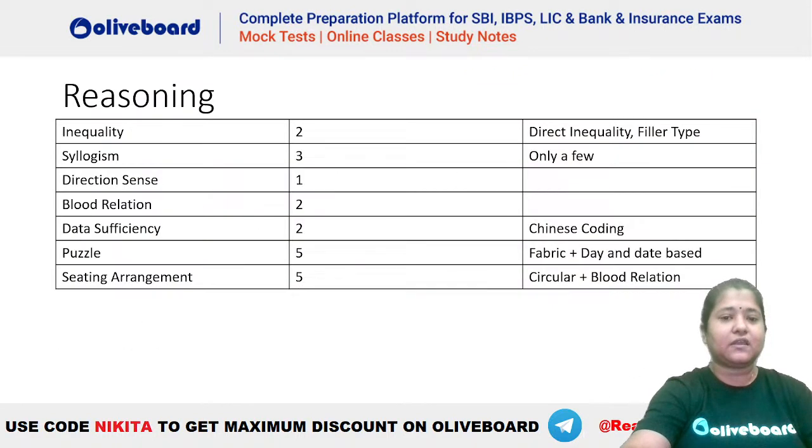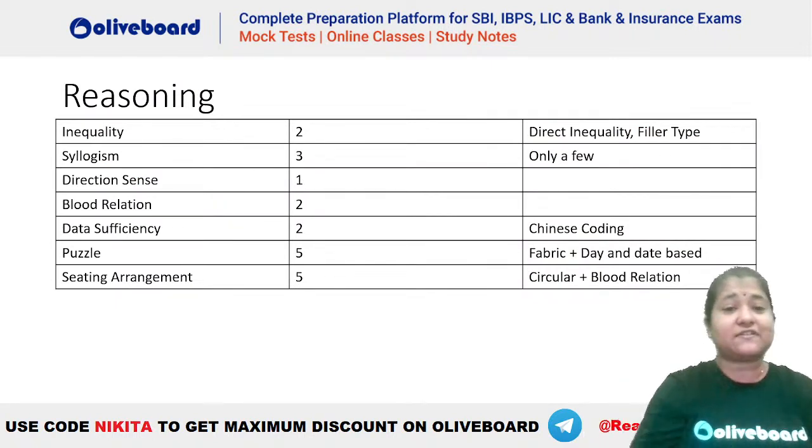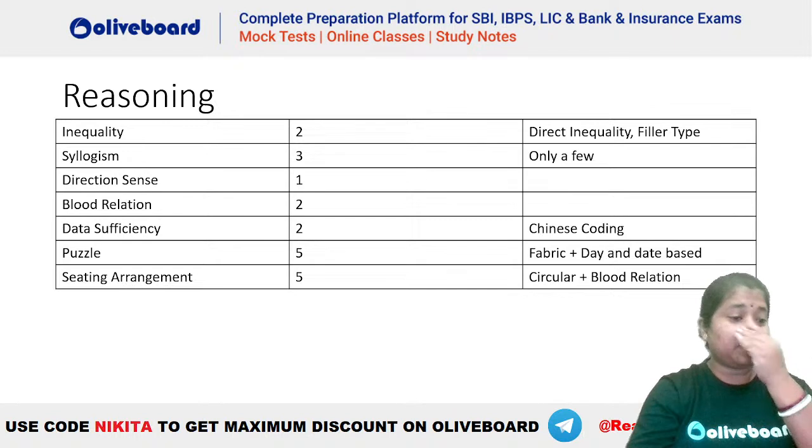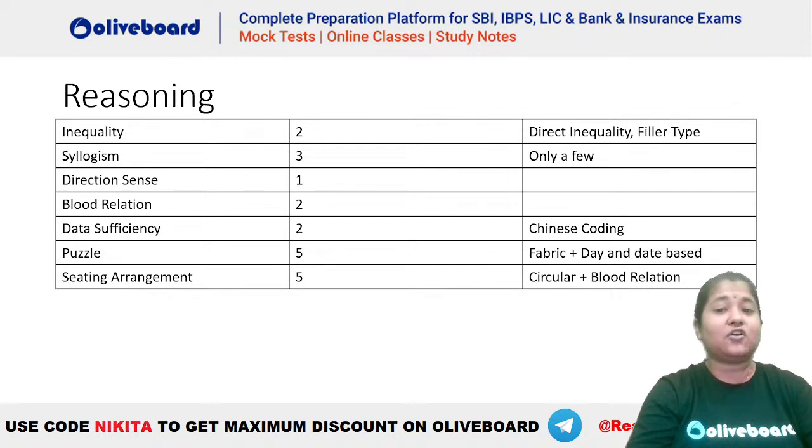Okay. Now let's come to the reasoning topic. We have already covered some 7 topics which we came across in decision making. Now comes the reasoning section, where we had 20 questions. If we were able to do some 7-8 questions correctly, then also we could have crossed the basic cutoff here.